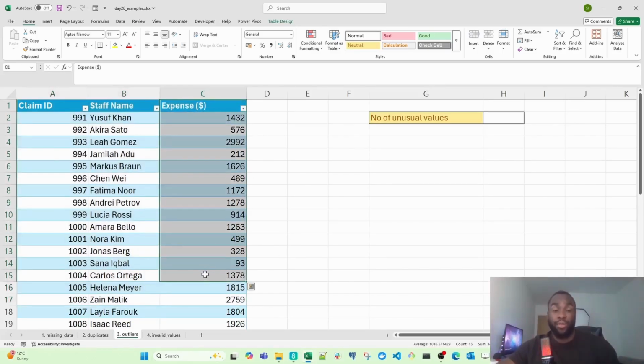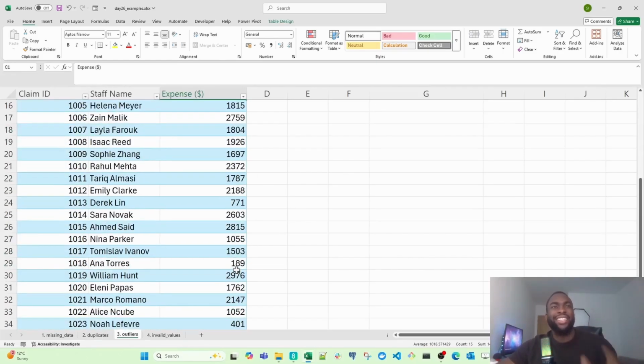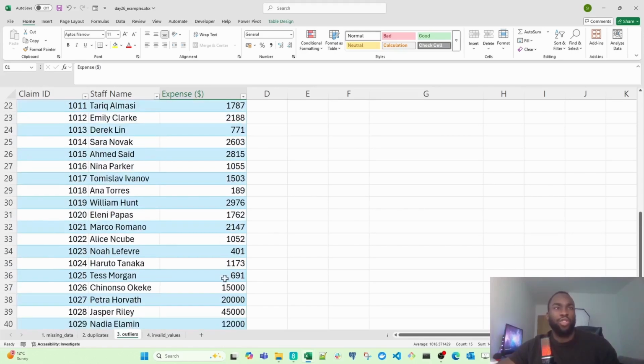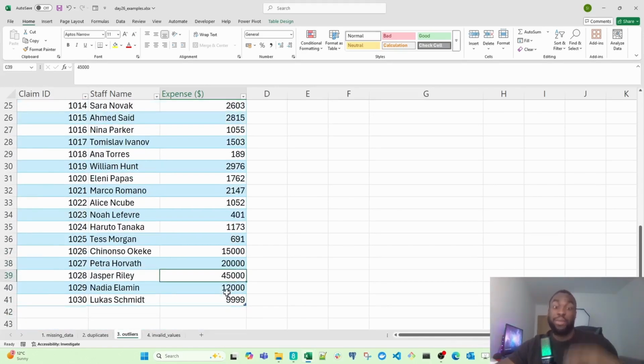before it gets approved. Most entries usually fall between a few hundred or a few $1,000s. But there are instances where there are unusual transactions like this one, which is likely a coffee machine, we've been told. So that could be a genuine entry, or it could be a data entry mistake. In other words, somebody's just typed in too many zeros. What we need to do is highlight the numbers that just look weird so that we can raise them for review.